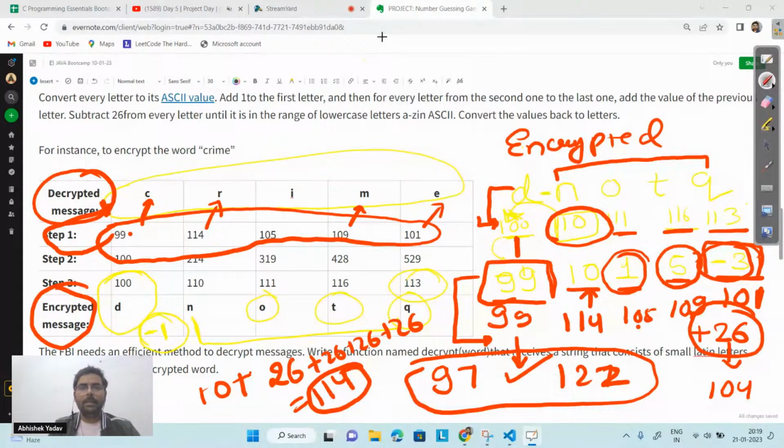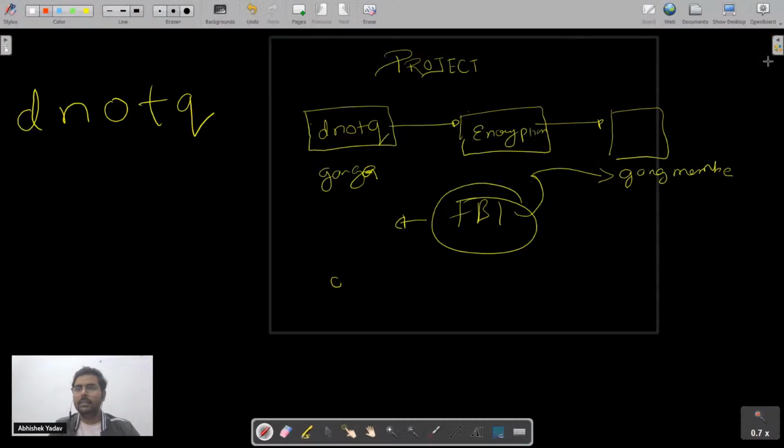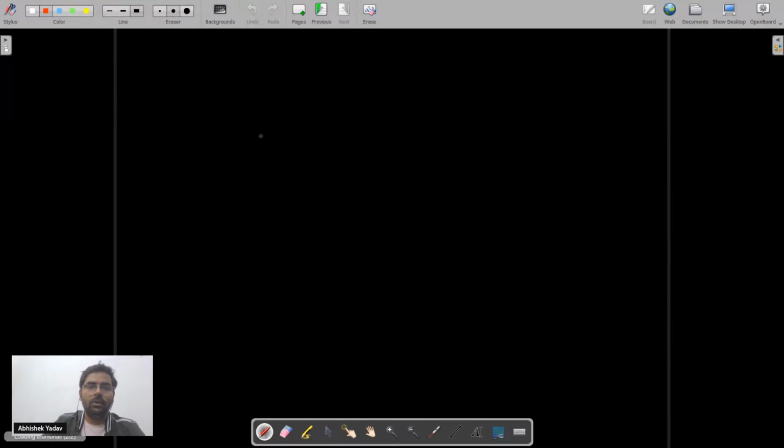So now the main problem is what with us? Now we have the encrypted message, and the main problem is that till now I don't know how to store it. I know how to store a single character. I know how to store a single floating value.